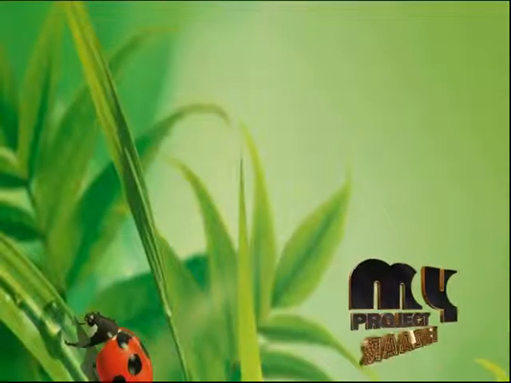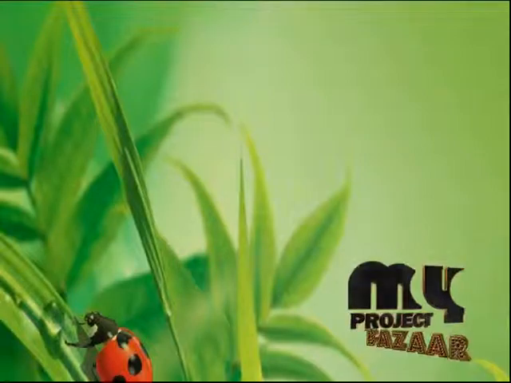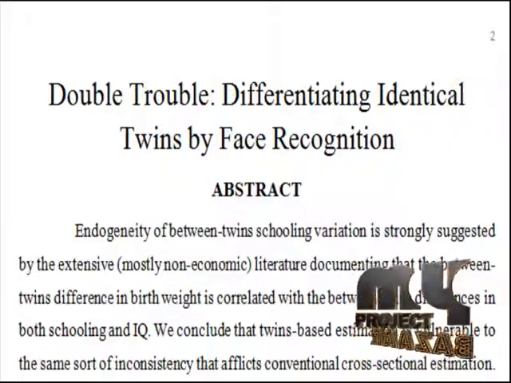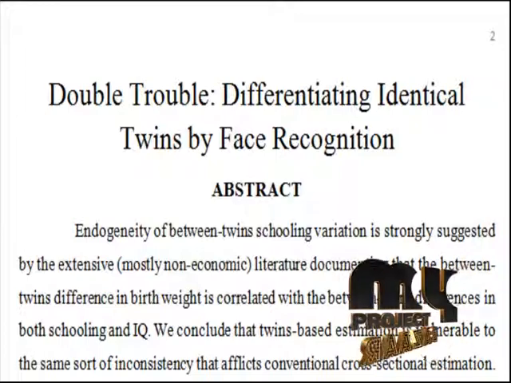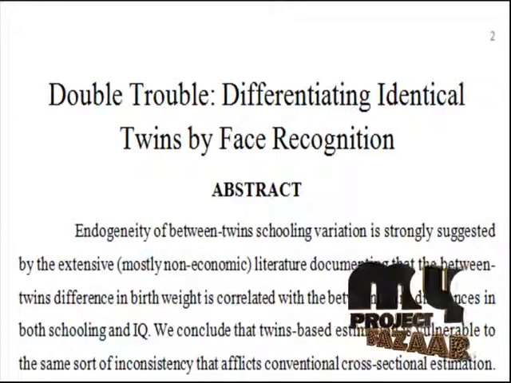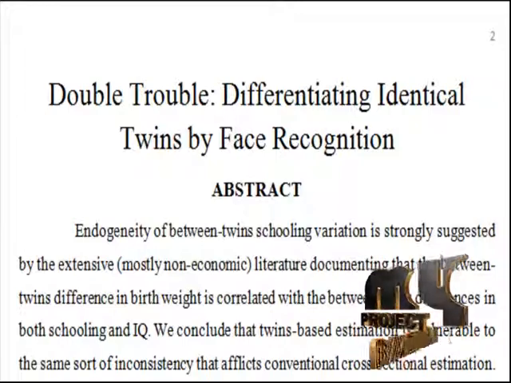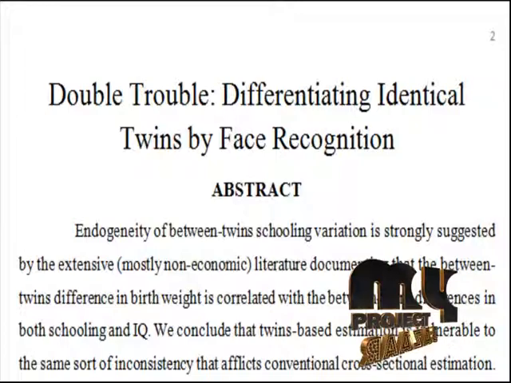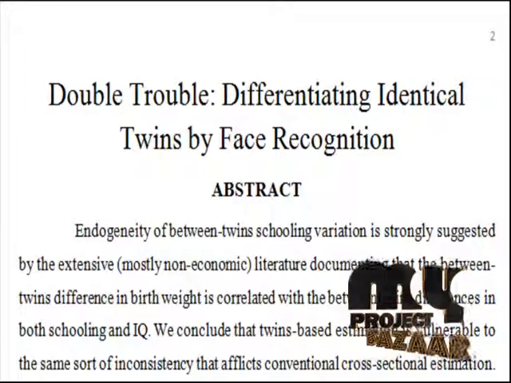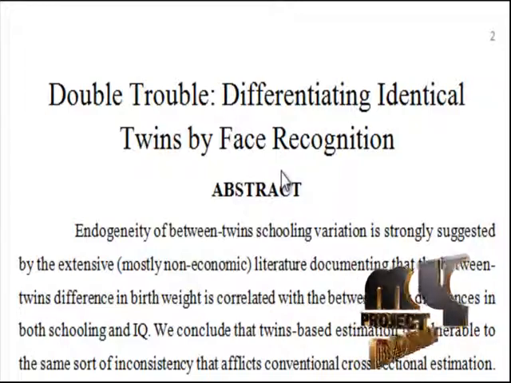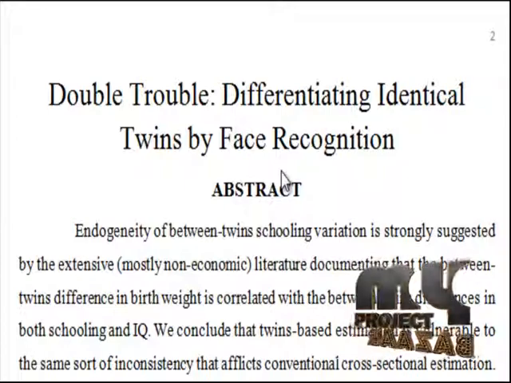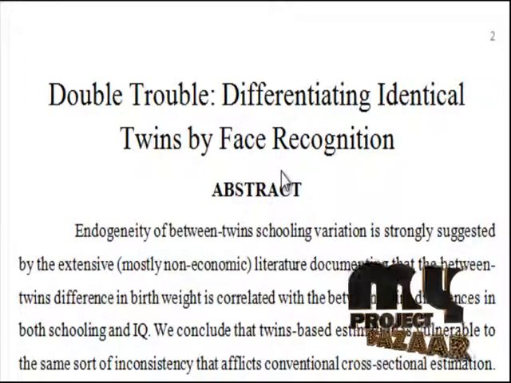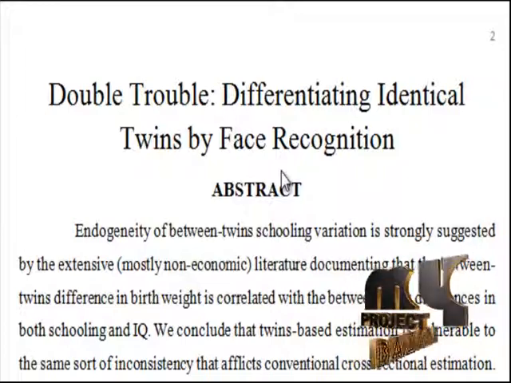Let me discuss the project Double Trouble: differentiating identical twins by face recognition. Endogeneity of between-twins schooling variations is strongly suggested by the extensive literature documenting that the between-twins difference in birth weight is correlated with the between-twins differences in both schooling and IQ. We conclude that twins-based estimation is vulnerable to the same sort of inconsistency that affects conventional cross-sectional estimation.